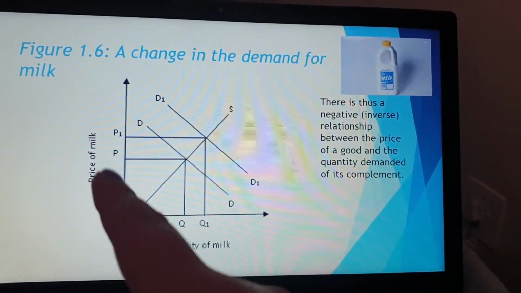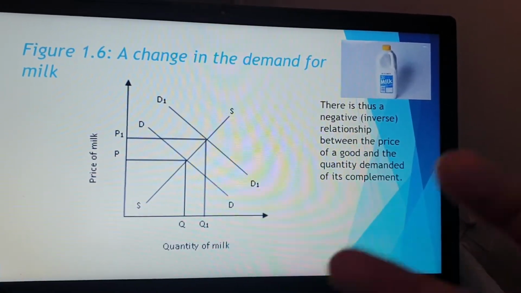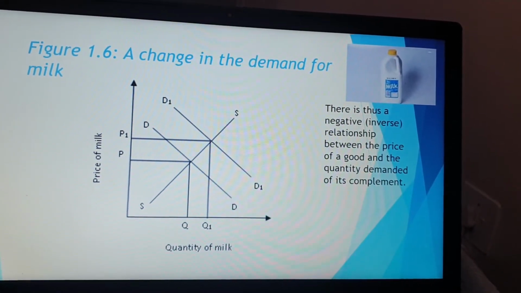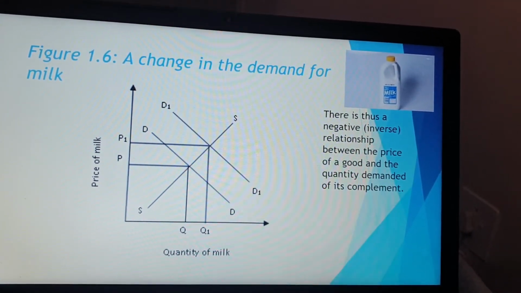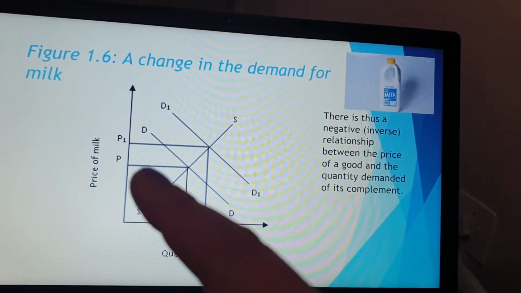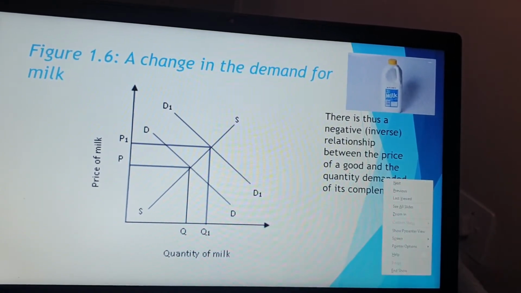And that will have an effect that the price of milk will increase because the producers of milk were not ready for this change. So they didn't necessarily make more milk. So to stop people at some point from buying milk, they will start to increase the price of milk again from P to P1.